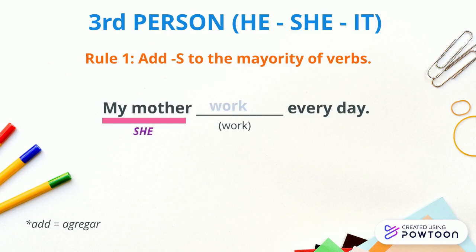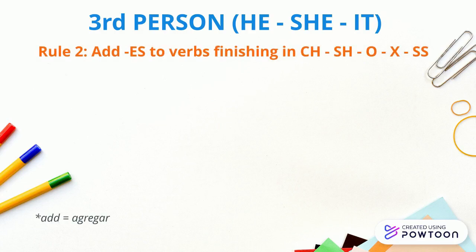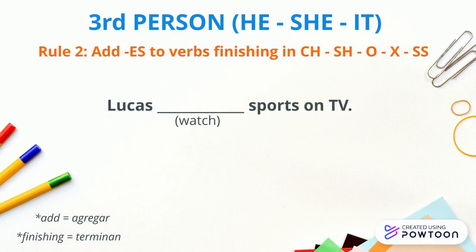For example, in this sentence, the subject is my mother or she. So can I say my mother work every day? No, I have to say my mother works with letter S. Rule number 2, add ES to verbs finishing in CH, SH, O, X, or double S. For example, in this sentence, Lucas is the subject or he, and the verb is watch. It finishes in CH. So you say Lucas watches sports on TV.